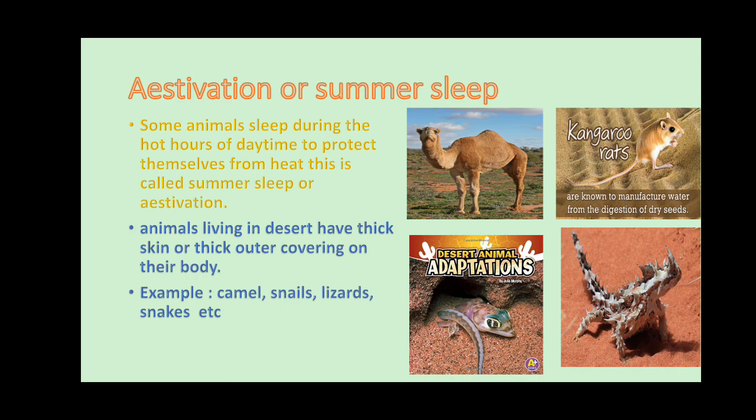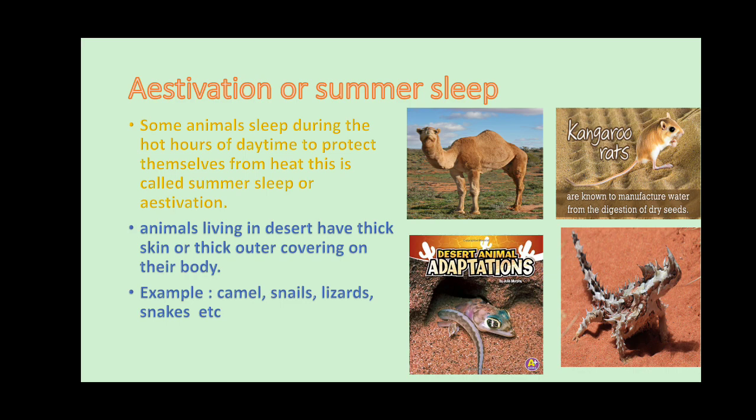Some animals sleep during the hot hours. Why? To escape from the heat. They choose some place, maybe on the trees, maybe in the burrows, maybe on the edges of the oasis. They choose some slightly better places in the desert, and they sleep. So that is called summer sleep or estivation. Understand, children? This is the information about estivation or summer sleep.